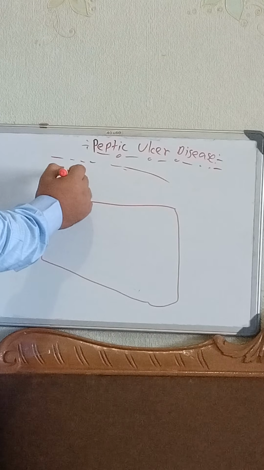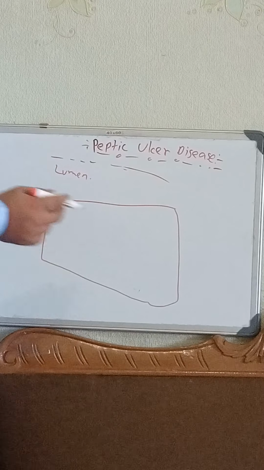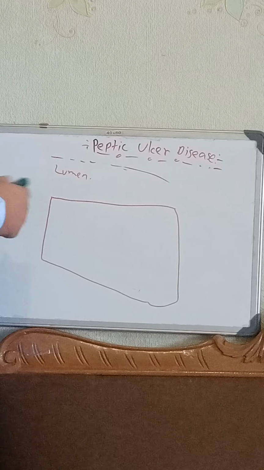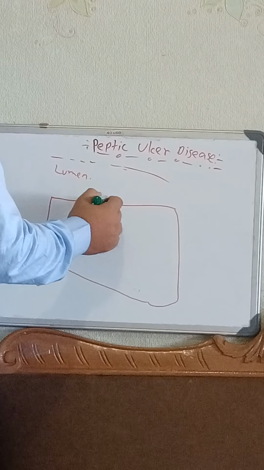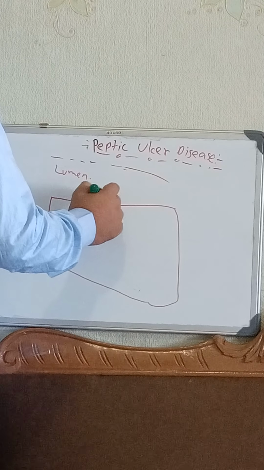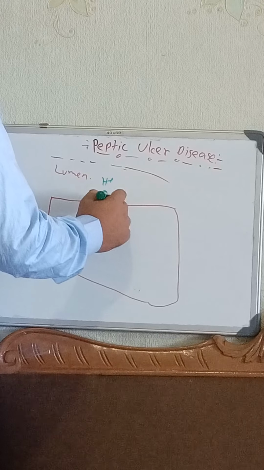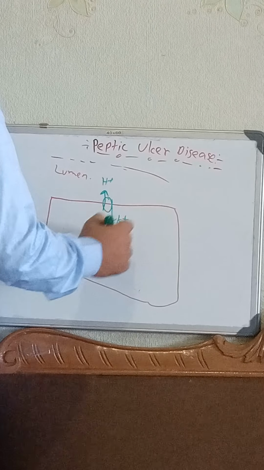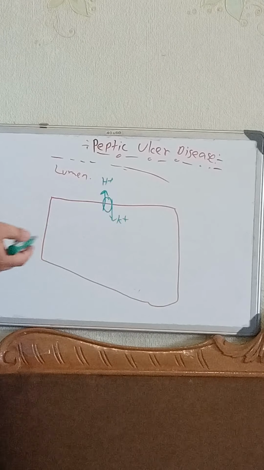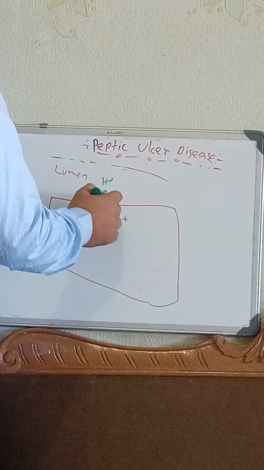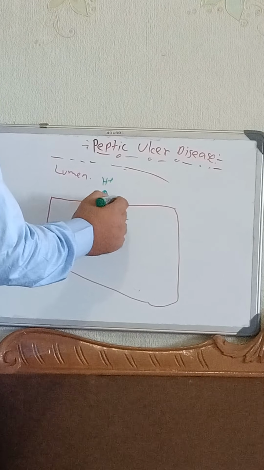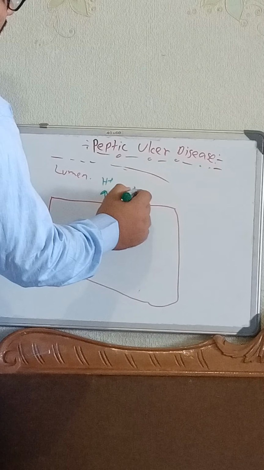L for lumen. Now there is a pump on the parietal cell. By the action of this pump, there is a releasing of the proton, or H plus, into the lumen, and it takes K plus, the potassium, within. This is the ATPase pump, the hydrogen-potassium ATPase pump. Because it releases the proton, it is also known as the proton pump.